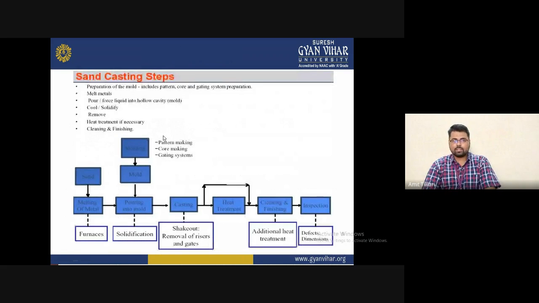Now it is the sand casting step. Sand casting is now very popular. It involves preparation of the mold, including pattern, core, and gating system preparation. These are some simple steps that we follow for manufacturing a casting with the sand casting operation. The first process we follow is the preparation of the mold, which includes the pattern, core, and gating system preparation. These are the first step of any casting, so that is the preparation of the mold.